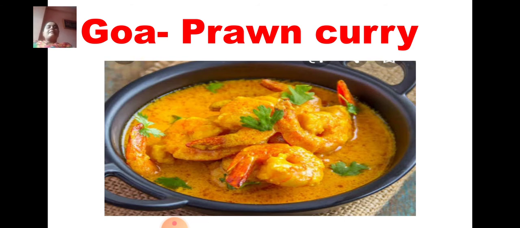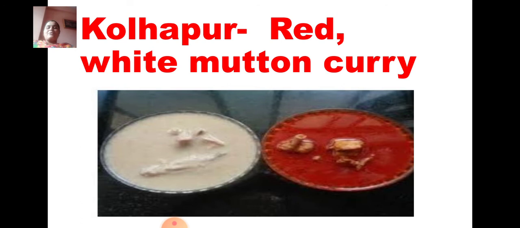Then next one is Kolhapur. Kolhapur's famous food item is red white mutton curry. In Marathi, it is known as Tambda Pandra Rassa, or Pandra Tambda Rassa. Many of you must have heard it, it is a very famous food item of Kolhapur. It is prepared from mutton, that is goat, and the gravy is made in white color and in red color, so that is why it is known as red white mutton curry. We have given the pictures below.